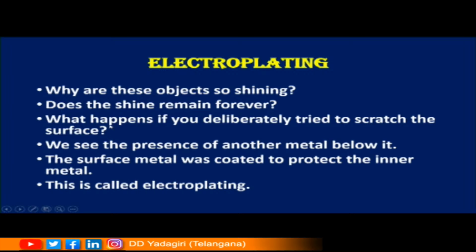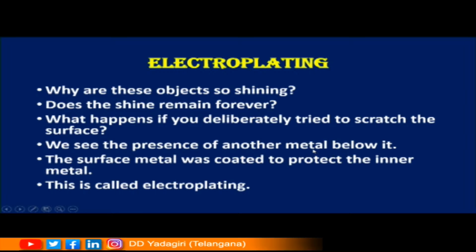You must have seen. What happens if you deliberately try to scratch the surface? Now if you have any of these things at your home, or even a small safety pin children, if you have a brand new safety pin, try to scratch it. If you try to scratch it, you will see the upper cover coming off. Okay children, what we see is the presence of another metal below it.